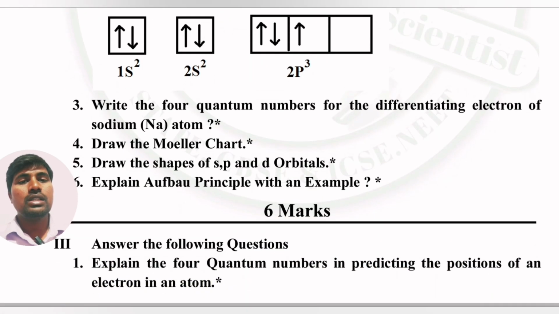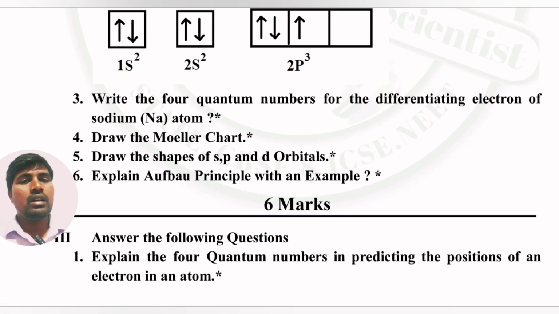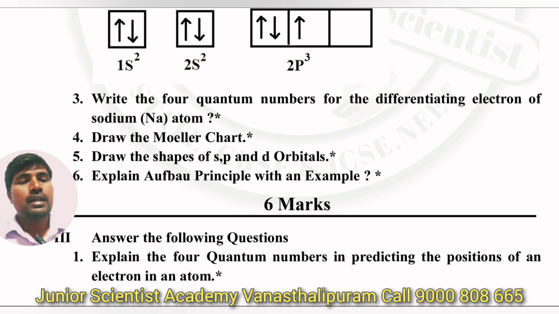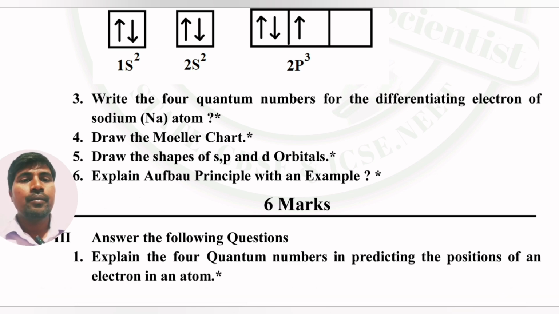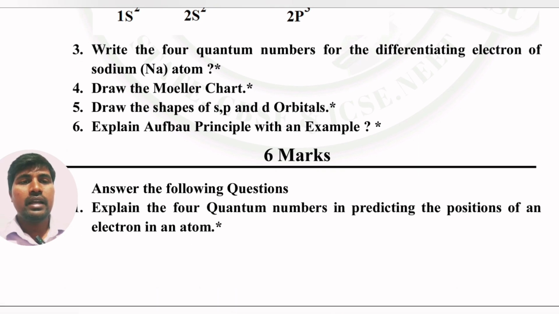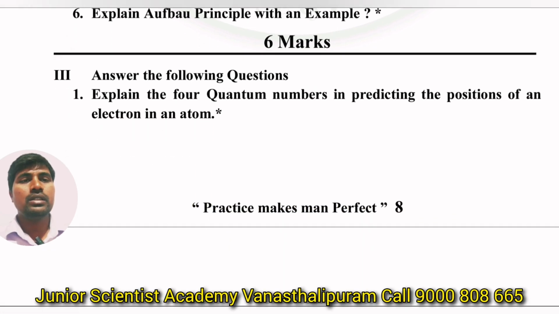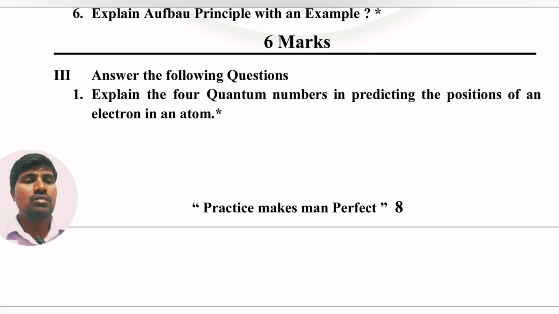The next: write the 4 quantum numbers for the differentiating electron of sodium, Na plus, Na minus, Cl minus also they may ask. Moeller chart diagram based question, s, p, d orbital diagrams, Aufbau principle with example. Next, 6 marks question, quantum numbers. Okay.